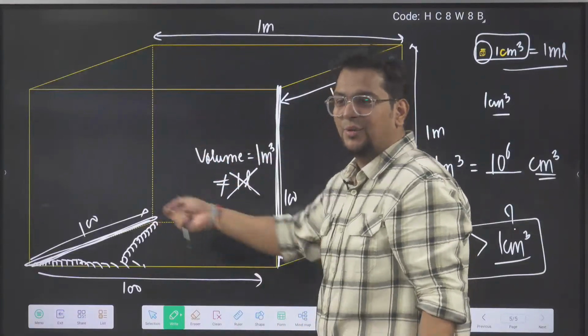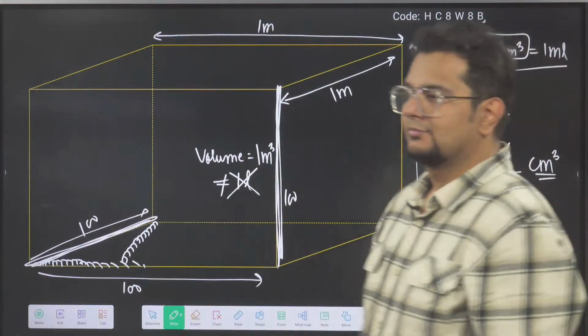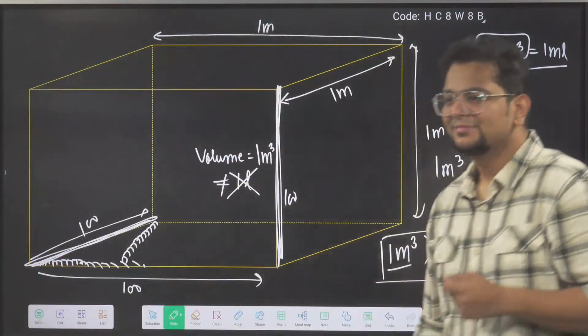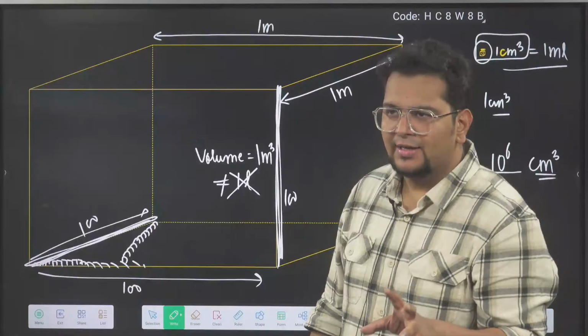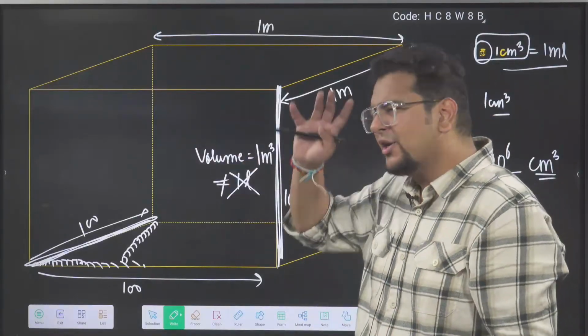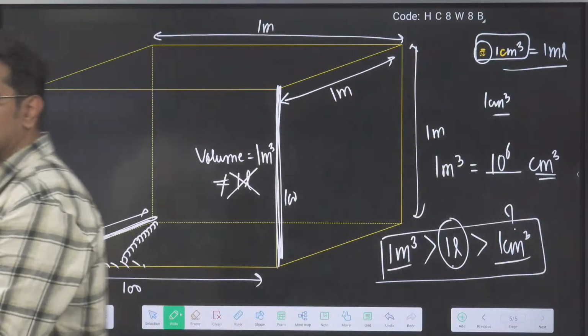So 100 into 100 into 100. Correct, 100 power 3 means 10 to the power 6. I will tell you an easier method also. But was it beyond your IQ level, or was it actually interesting to understand also?